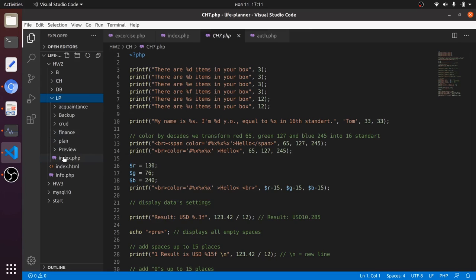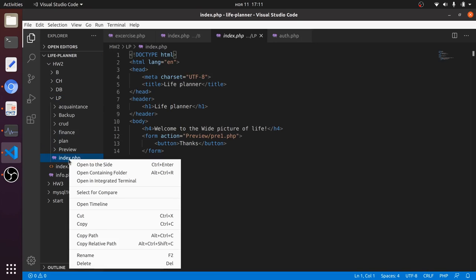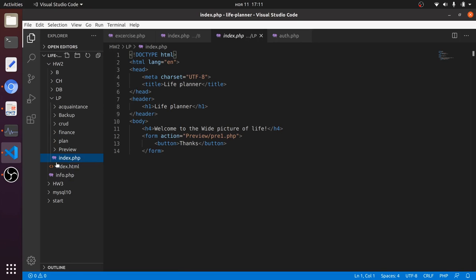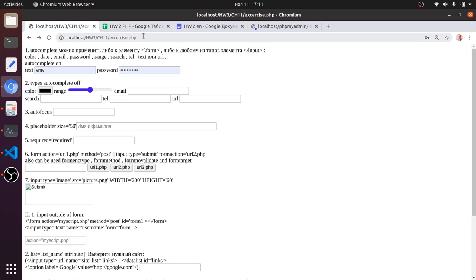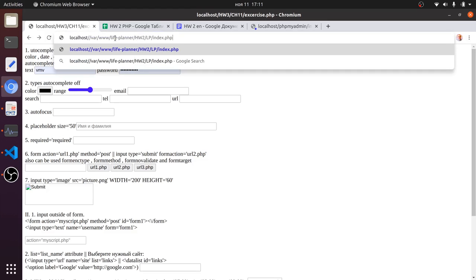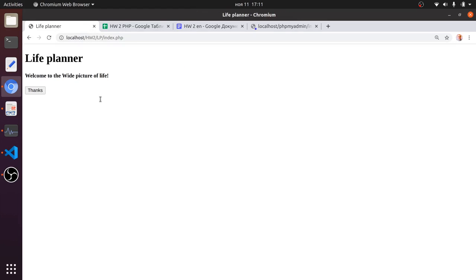So I start to show with index.php. Just copy path and see what we have finally. Okay, so I made this. This is the code.